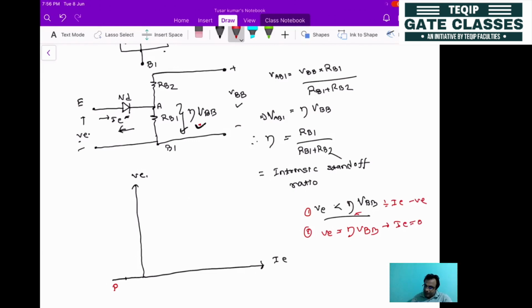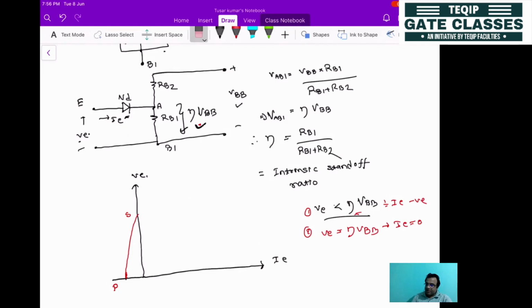Gradually the current will be increasing, and whenever it reaches this point S, let me draw it clearly, this point is known as S. At this S position, VE equals eta VBB. Both the voltages are equal, so no current will be flowing. This reverse current will be removed.